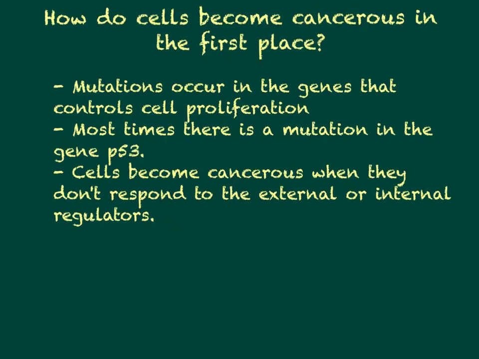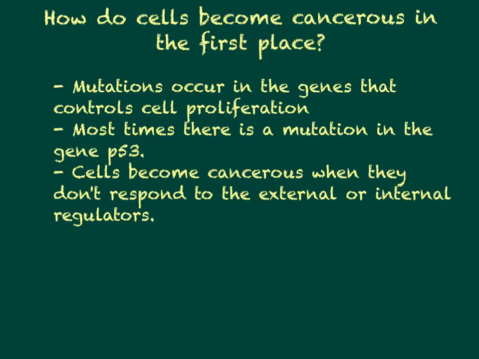Next, you need to start with the question, how do cells become cancerous in the first place? Well, you see, cells become cancerous after certain mutations occur in the genes that control cell proliferation or cell growth. Most of the time, there is a mutation of the gene that codes for p53. p53 is a protein that normally detects any damage to DNA. Without this working properly, the mutations to the DNA are never detected and fixed. This means that the copies of the cells and DNA will also be mutated.